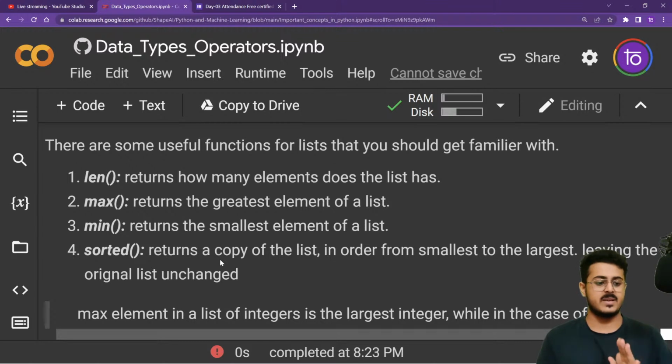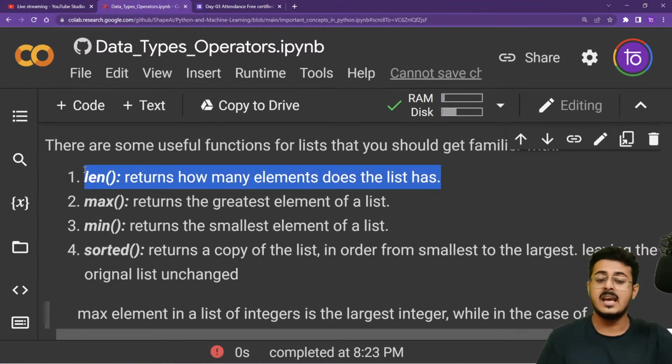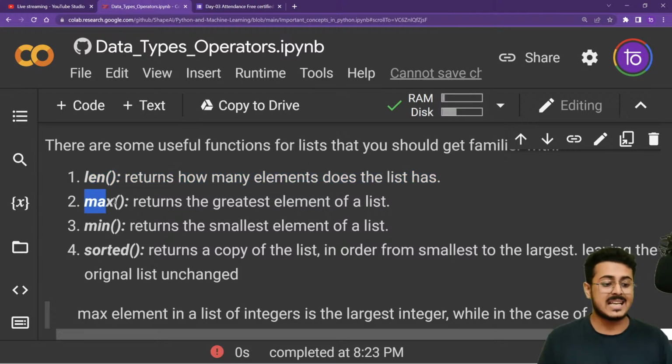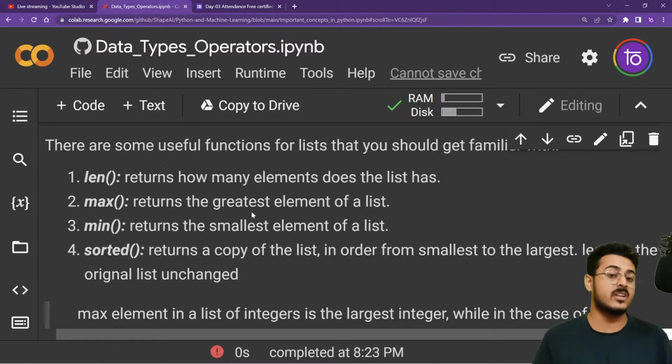Great. Amazing, guys. Now, there are some useful functions for lists that you need to be familiar with. The first function is the length function. We have already seen that the length function returns the number of elements present in the list, that is, the number of objects present in the list itself. The next are maximum, minimum, and sorted. Maximum returns the greatest element of the list, minimum returns the smallest element of the list, and sorted returns a sorted copy of a list.